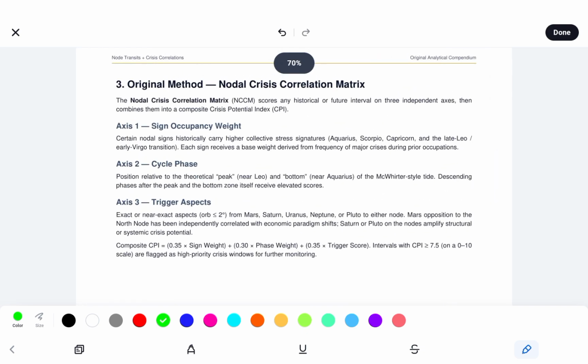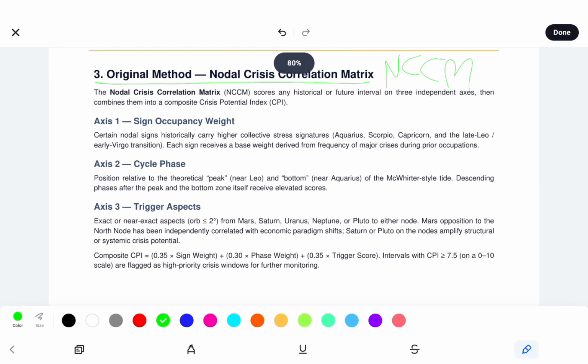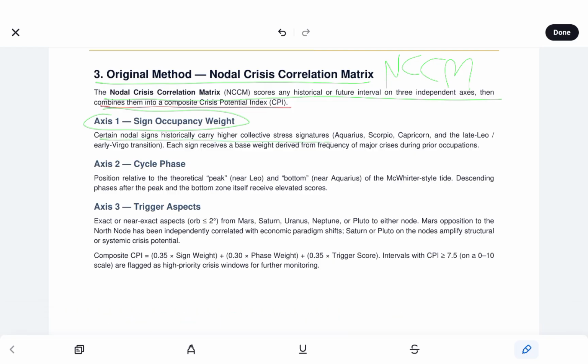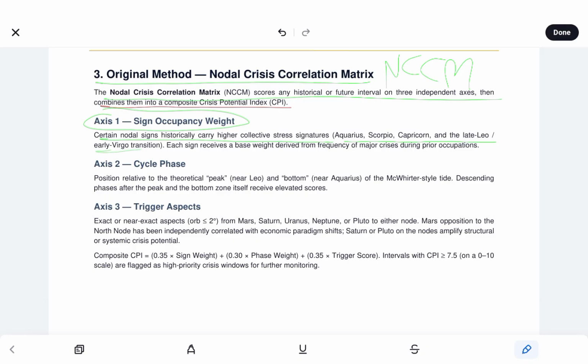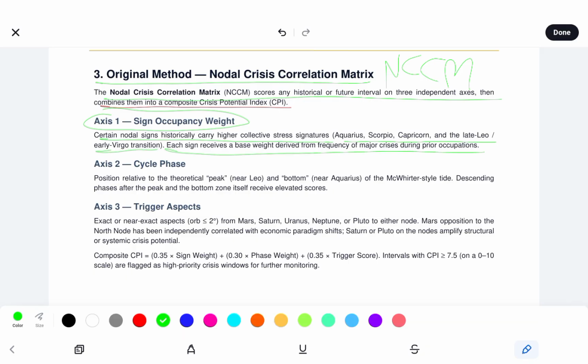Alright, so for the NCCM, we see it scores any historical or future interval on 3 independent axes, then combines them into a composite crisis potential index, or CPI. So first axis is the sign occupancy rate. We see certain nodal signs historically carry higher collective stress signatures: Aquarius, Scorpio, Capricorn, and the late Leo, early Virgo transition. Each sign receives a base weight derived from frequency of major crises during prior occupations.